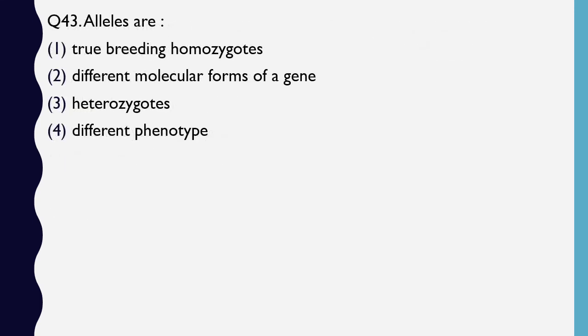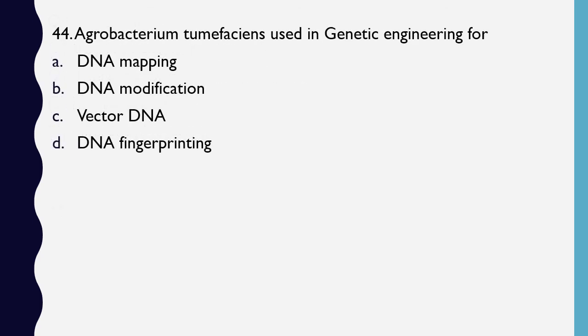Question number 43. Alleles are: two breeding homozygotes, different molecular forms of a gene, heterozygotes, different phenotypes. The correct answer is option 2, different molecular forms of a gene. Question number 44. Agrobacterium tumefaciens in genetic engineering is used for DNA mapping, DNA modification, vector DNA, DNA fingerprinting.